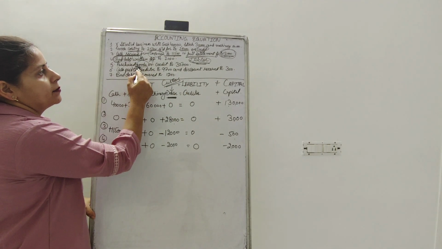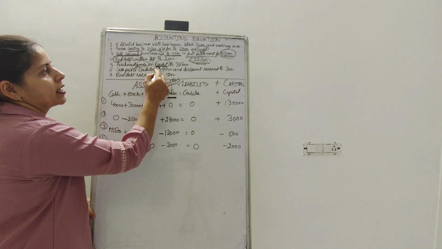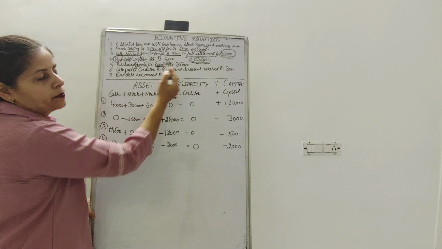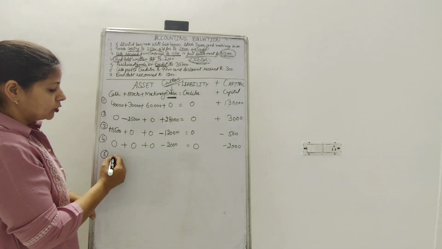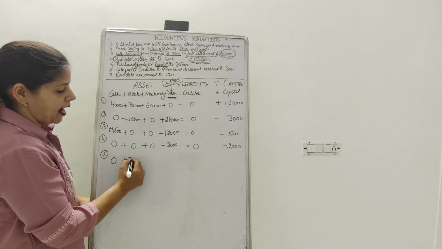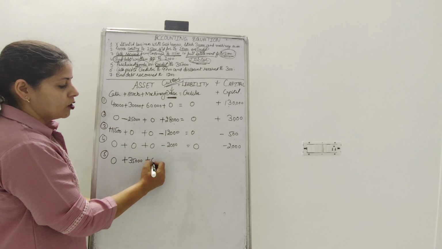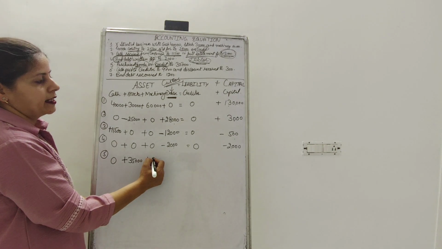So goods are coming in but payment is not made. Goods were purchased on credit for rupees 35,000. So no payment is made but stock value has increased by 35,000 here. No change in machinery is here.